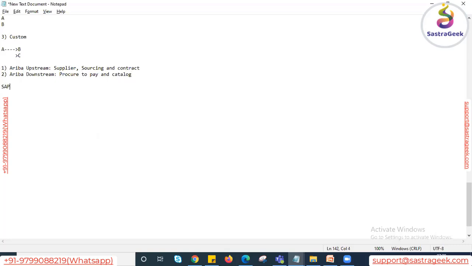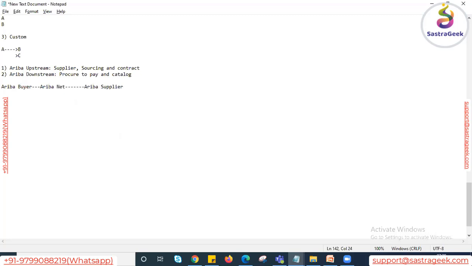One component is SAP Ariba buyer, and the second component is Ariba supplier. Buyer means the customer who will purchase the products, and supplier means who will sell the products. To initiate their business activity, they have to perform the registration on the Ariba network.